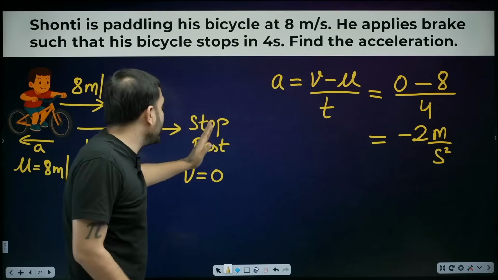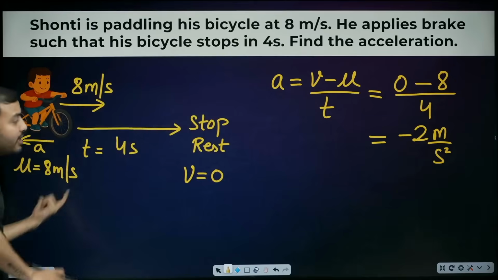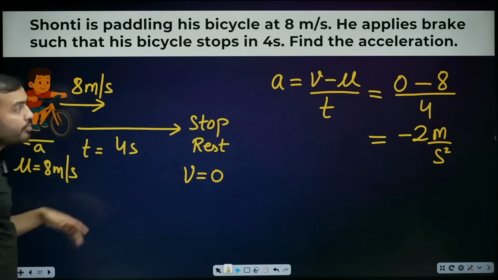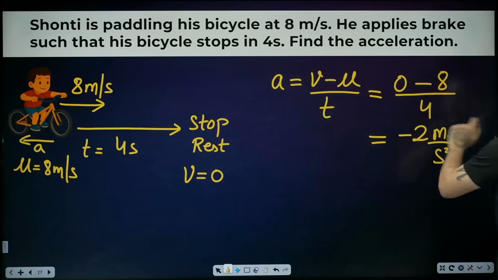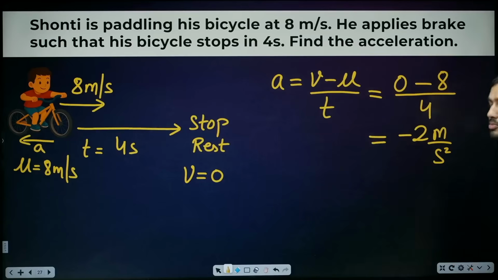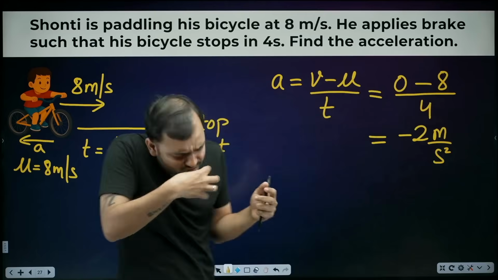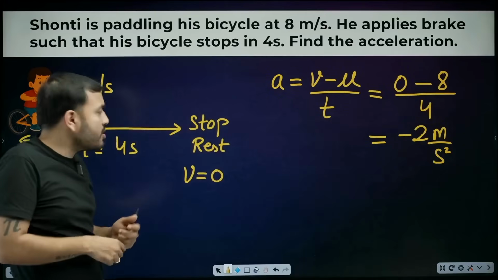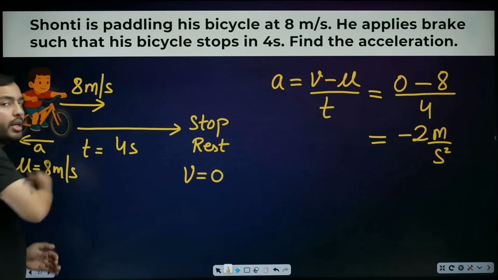Stop means he came to rest, so velocity becomes 0. Initial velocity was 8, final 0 and the time taken 4. The formula of acceleration is v minus u divided by t. Final 0, initial 8, divided by 4. It comes out minus. Acceleration being negative means you are reducing velocity, stopping it. You are decreasing the speed. It keeps decreasing to 0. That means acceleration is in the opposite direction.